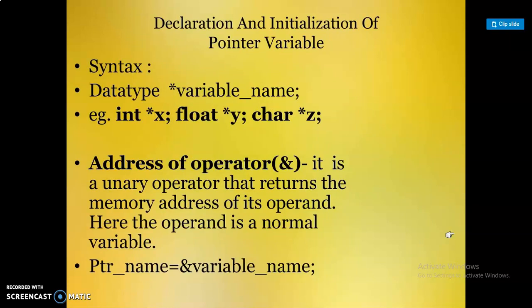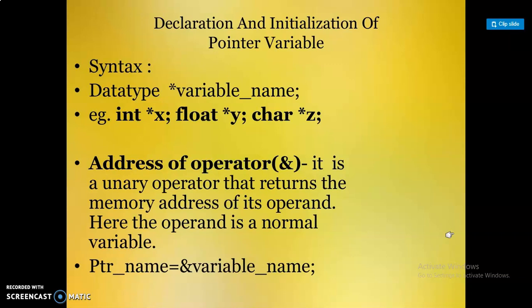Declaration and initialization of pointer variable. Here, the pointer variable is the name of the pointer and the data type refers to one of the valid C++ data types, such as integer, character, float, and so on. The data type is followed by an asterisk symbol, which separates a pointer variable from other variables to the compiler. Normal variables are represented without an asterisk. Pointer variables are represented with an asterisk before the variable name. The use of this asterisk is to distinguish a pointer variable from another variable to the compiler.